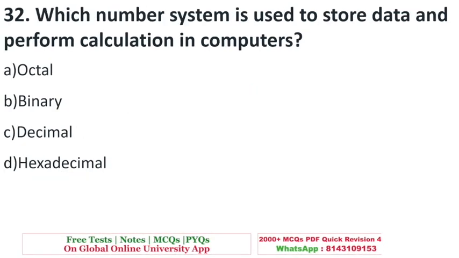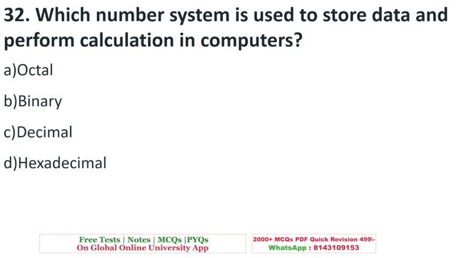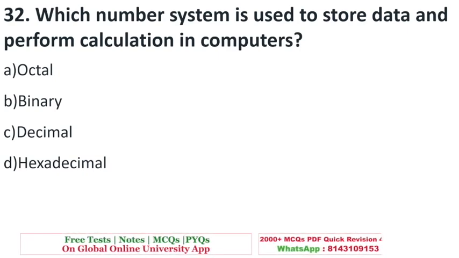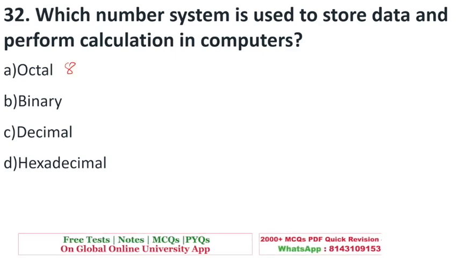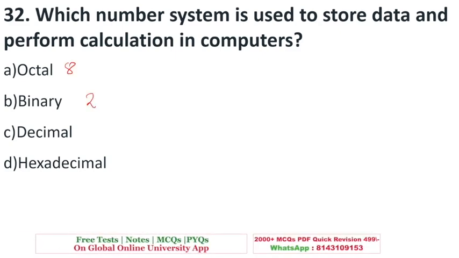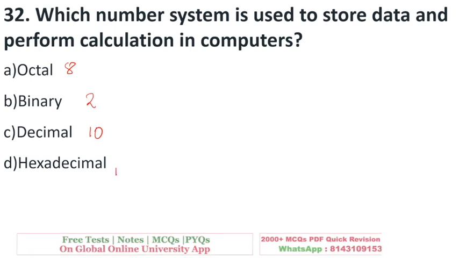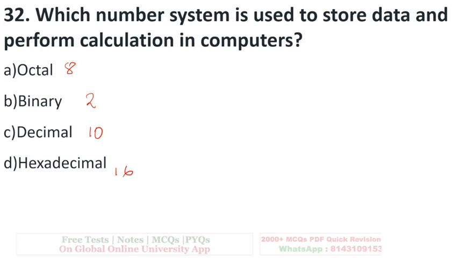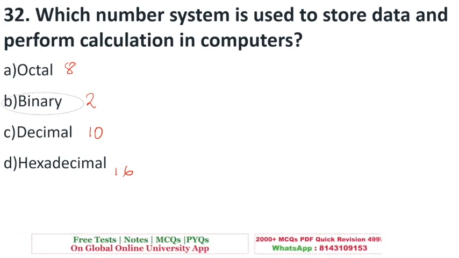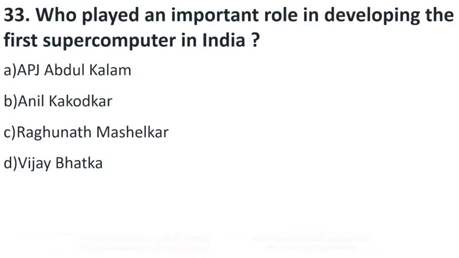All. Which number system is used to store data and perform calculations in computer? So your octal number system, it has base 8 students, binary has base 2, decimal has 10, and hexadecimal has 16. But the number system that is used by computer is called binary number system. B is the right answer.